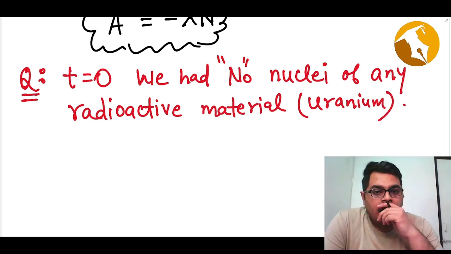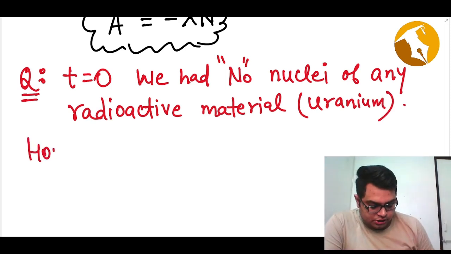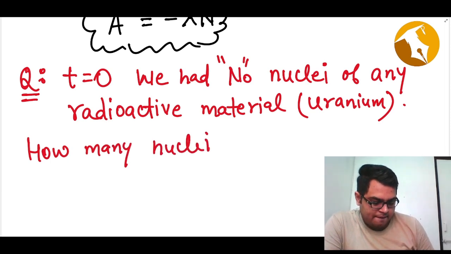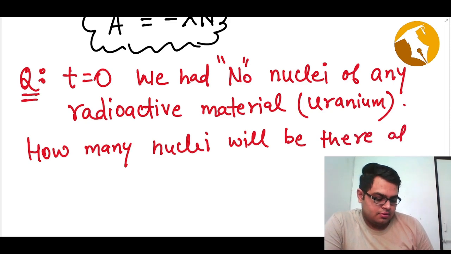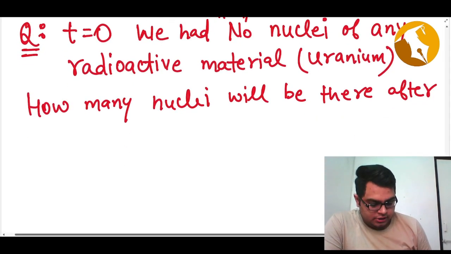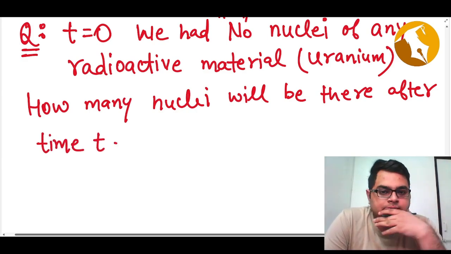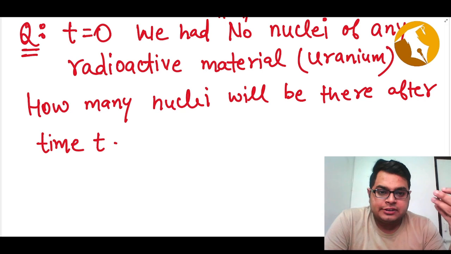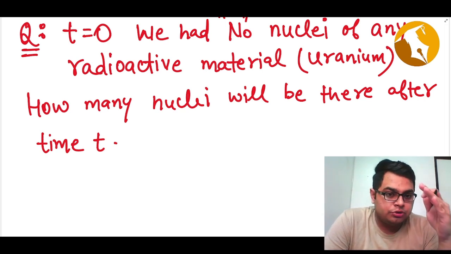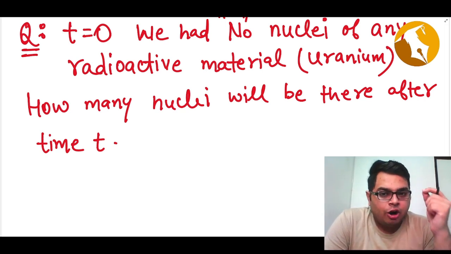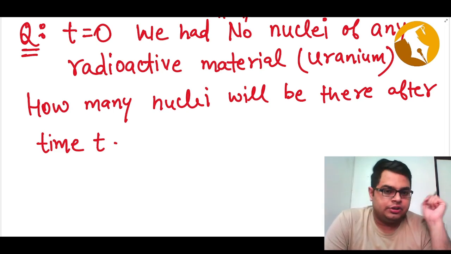How many nuclei will be there? So the question is, how many nuclei will be there after time t? Once the time t has passed, your number of nuclei will keep on reducing, reducing, reducing. So after time t, how many nuclei will be left? That is the question which I want to answer using the law of radioactive disintegration.